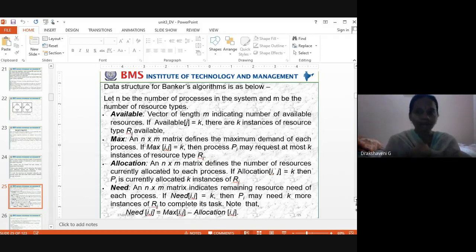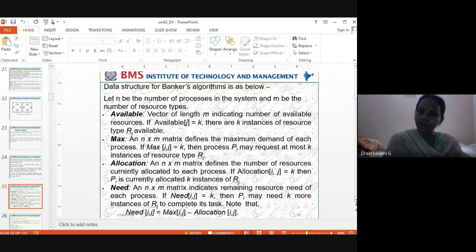Available: how many resources do I have available? 5 CPUs, 3 printers, 10 books. These are called available. If Available[j] equals k, there are k instances of resource type Rj available. So what does it say? Available is, so many are available. How many? 5, 3 and 10. So count all these: 10 plus 3 is 13, 13 plus 5 is 18.